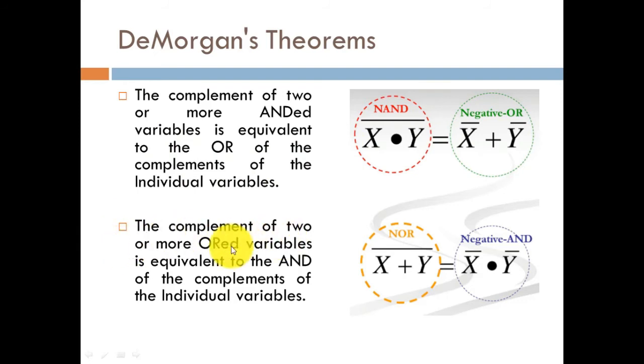And the second point: the complement of two or more ORed variables is equivalent to the ANDed complement of the individual variables. This could be easily represented with this expression: whenever we perform the OR or addition operation between x and y, and take the bar of it, that will be equal to the negative ANDed operation, that is x bar dot y bar. So both these expressions are equivalent to each other. This is what De Morgan's theorems are, and De Morgan has actually proved that. These theorems are very crucial as well as important, and we need to understand them properly.